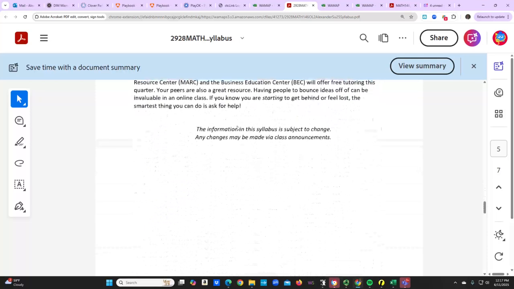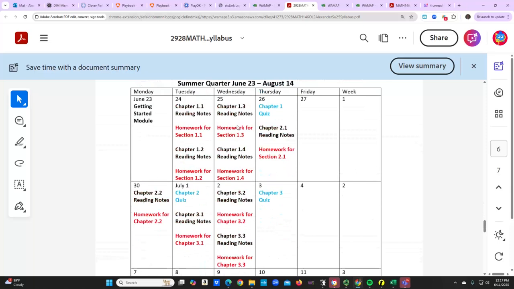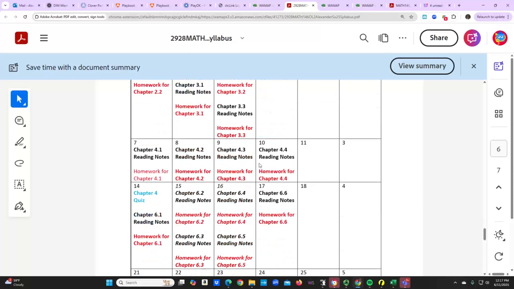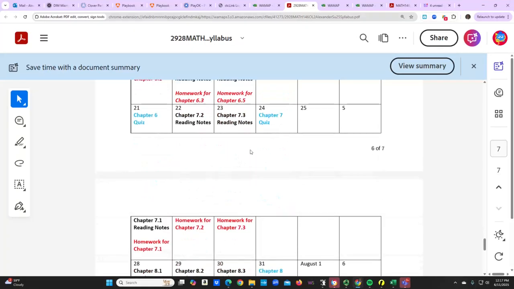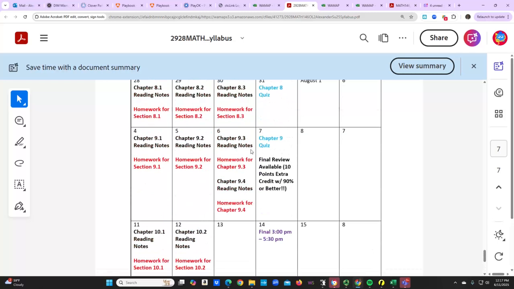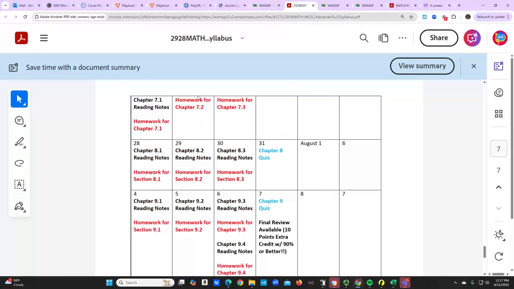And then last thing I want to show you is that we have a calendar on the last couple of pages of the syllabus. And again, it might look intimidating at first, but once you get going in your rhythm, you're going to see the flow of the class. And it's just a matter of you setting those schedules and sticking to your schedule.